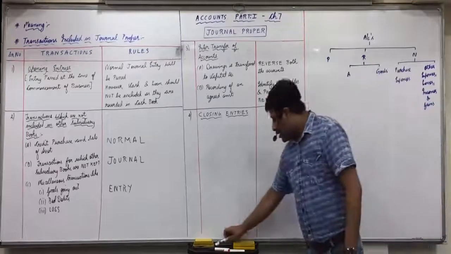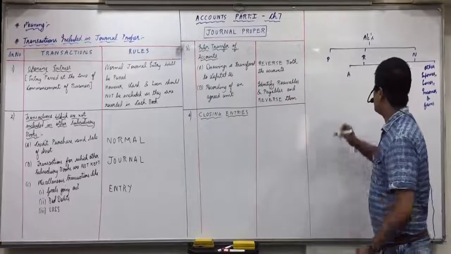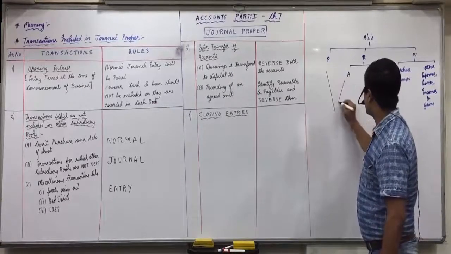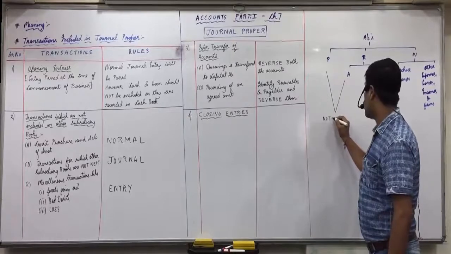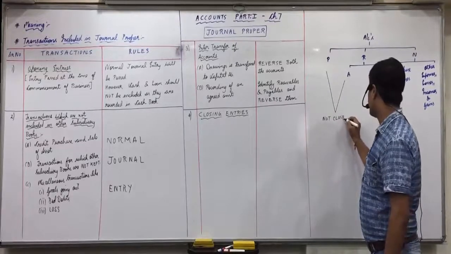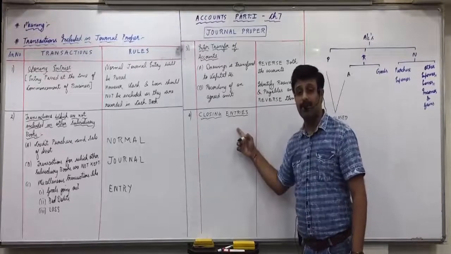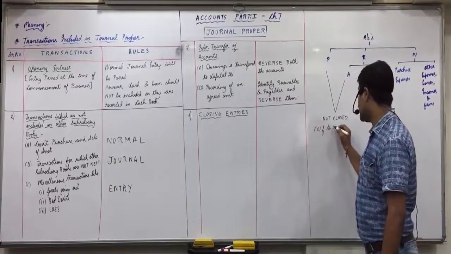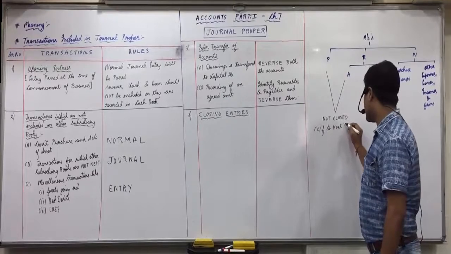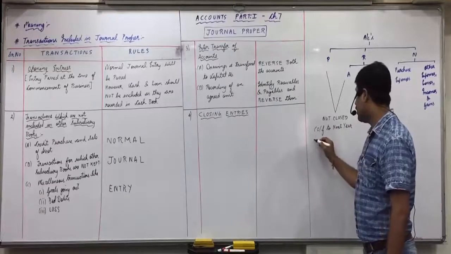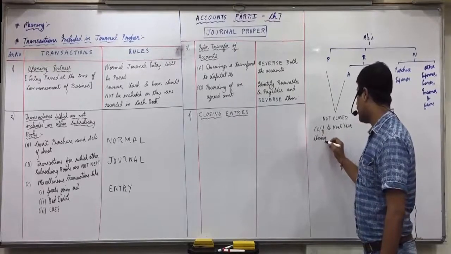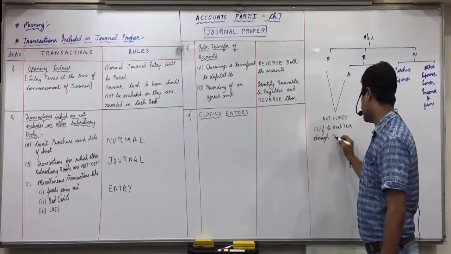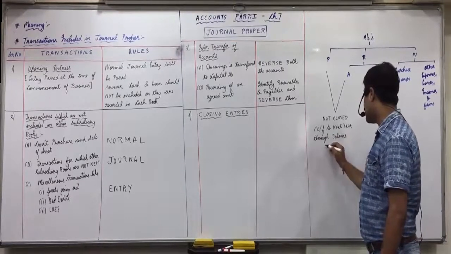Now, personal account and assets account are not closed. Means we don't have to pass closing entries for them. They are carried forward to next year through a statement which is called balance sheet, which we'll study in part 2 of accounts in detail.